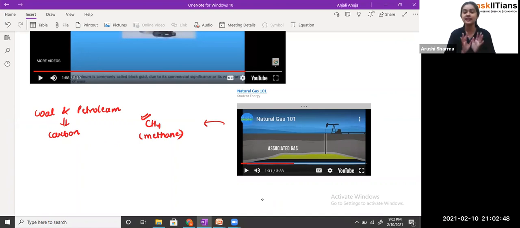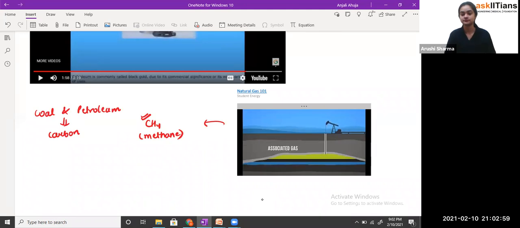It is not any other thing, but it's just that as we are getting it along with the oil, so we are calling it the associated gas. Fine. Commonly flared or burned as a waste product, but in most places today it is captured and used.